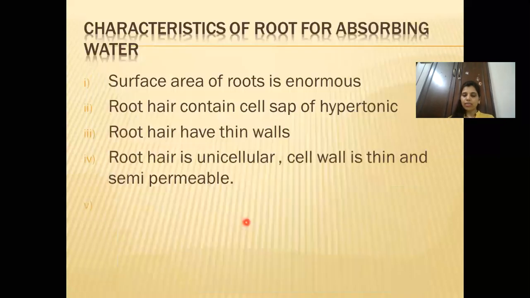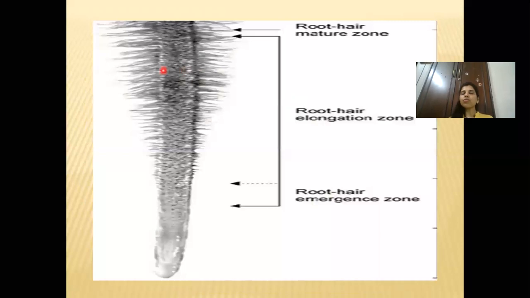Now we go to the next part. What are the characteristics of a root for absorbing water? What should be the nature of the root so that it can absorb water from the soil? One thing is, the surface area of the root should be enormous. Enormous means if you uproot any plant and observe the root, you will see that this particular root has millions of root hairs.